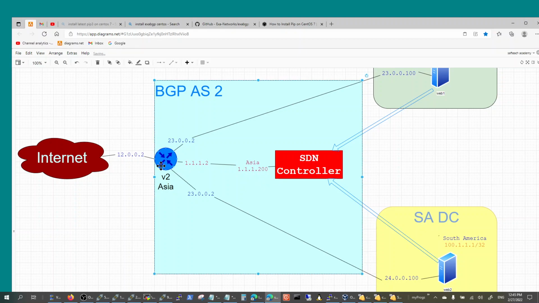And we also announced a route in this video. So I hope this helps you build your SDN controller and understand how this guy works. In the next video, I'll try to go over the bash SDN logic that we're going to build in the SDN controller, so that you can see step by step how we can actually curl from the web servers and program the router to announce these routes into the VIOS router. Hope this helps.